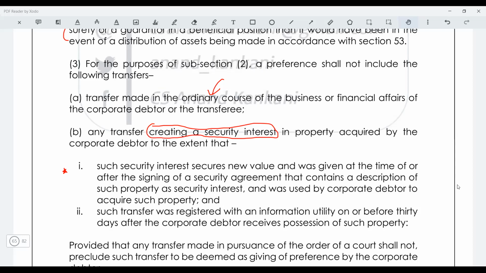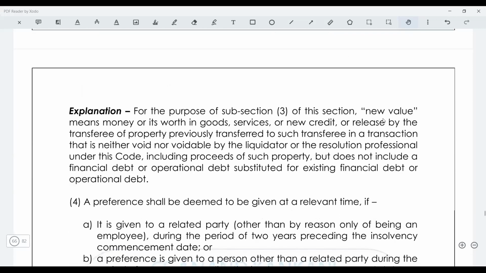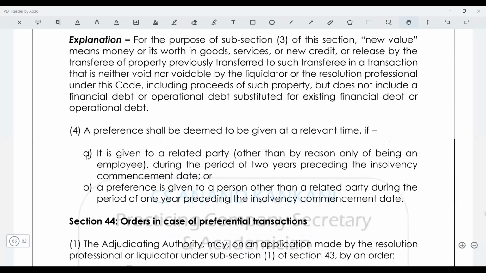But if you are buying a new asset, and on that new asset you are creating the security interest after signing the security agreement, then there is no problem. And such transfer was also registered with the information utility. So this is there. Then the explanation: what is new value? New value is basically any new goods or services or new credit which was released. Anyway, the time period which is relevant is 2 years for a related party, and for a preference given to a party other than a related party, 1 year.